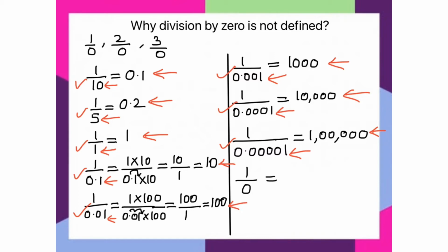That's why we say that the value of 1 by 0 is infinite or not defined. Hence, division by 0 is not defined.